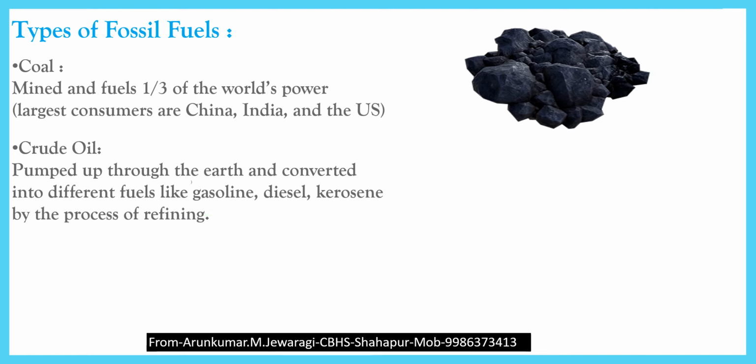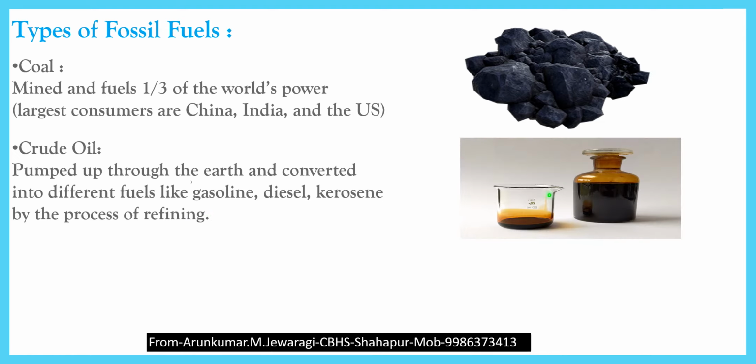Crude oil is a dark chocolate colored viscous liquid containing a large number of different hydrocarbons. Those hydrocarbons are separated by petroleum refining. After refining, we get fuels like gasoline, diesel, kerosene, petrol, Vaseline, oils. All these are got from crude oil.